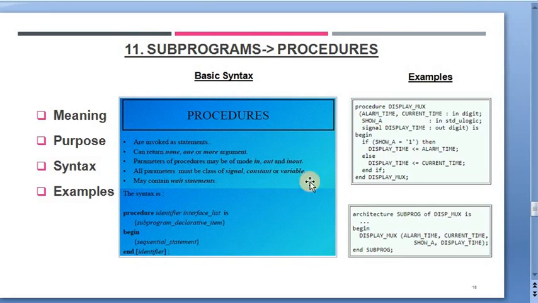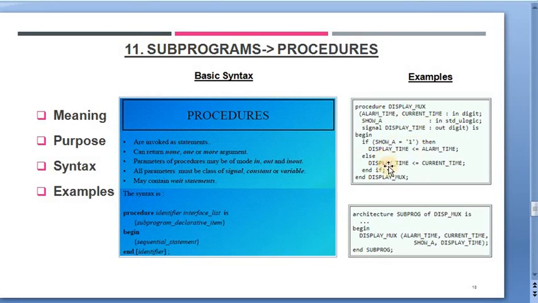As you see in the first example, the procedure may be signal, variable or constant, like show a or display time. As you see, the procedure may be called whenever any of its in or in-out parameters changes.